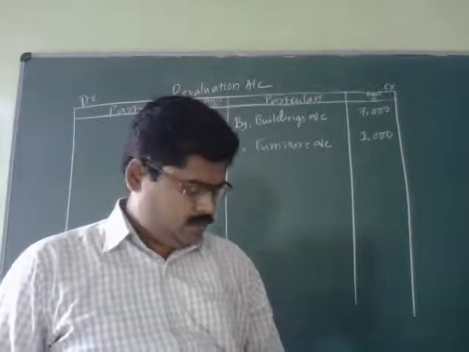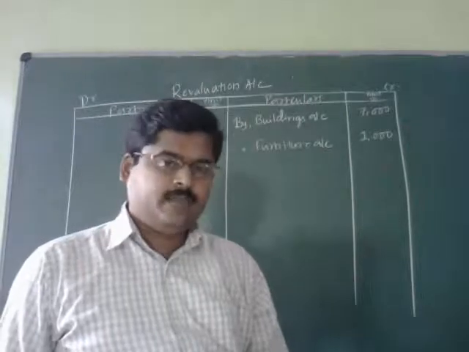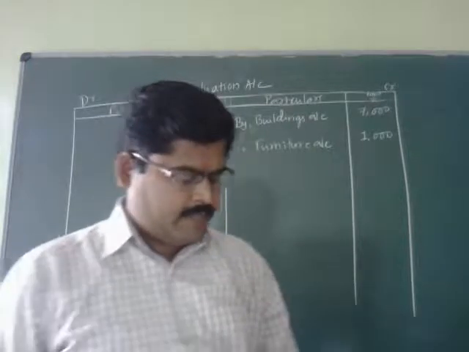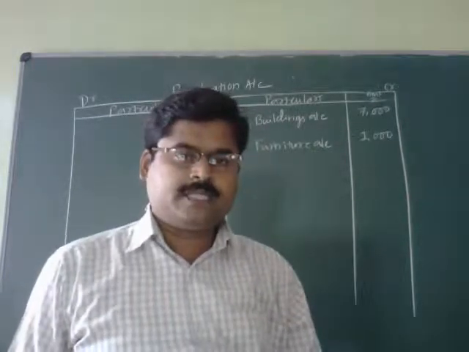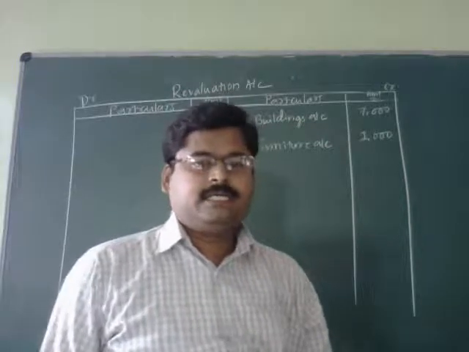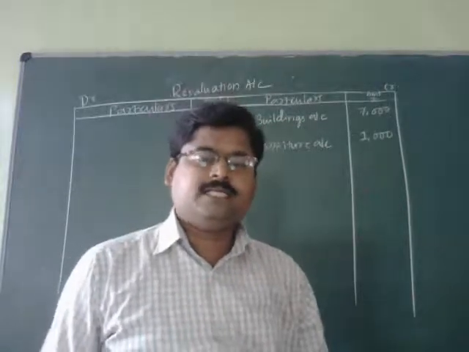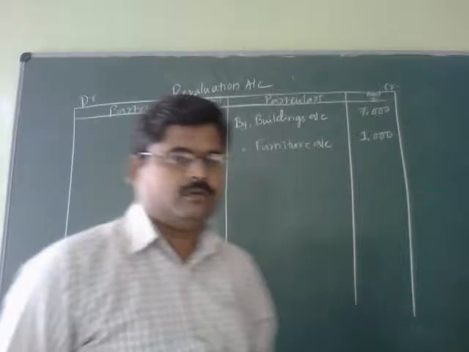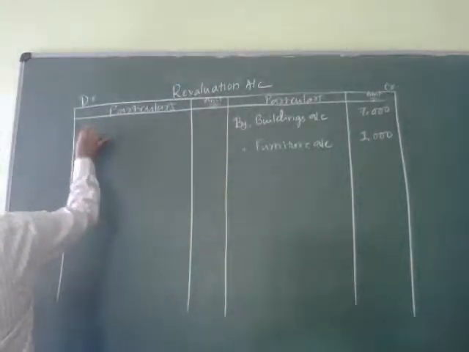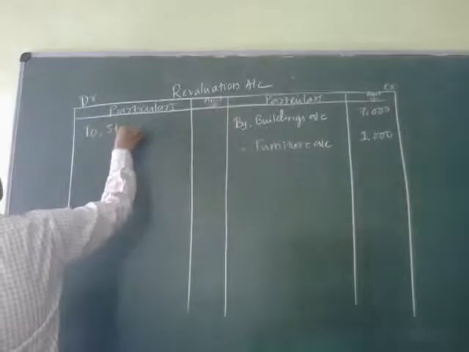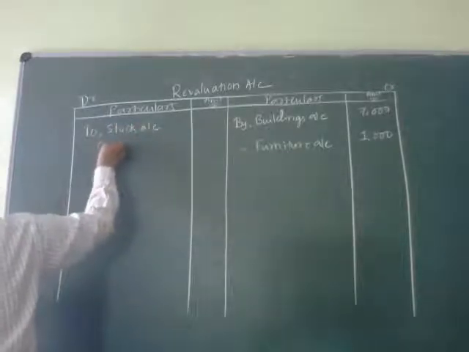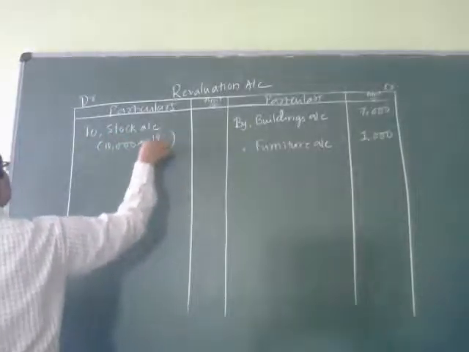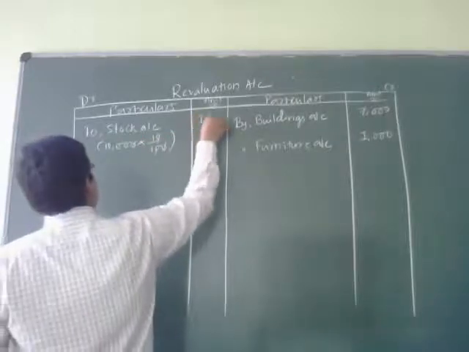Next, condition D is stock is valued at 10% less than the book value, and the book value that has been given in the balance sheet is stock rupees 10,000. So it is 10% less than the book value, meaning there is a decrease in the value of the asset. That is why it should be recorded at the debit side of the revaluation account. To stock account, 10,000 into 10%, 1,000.